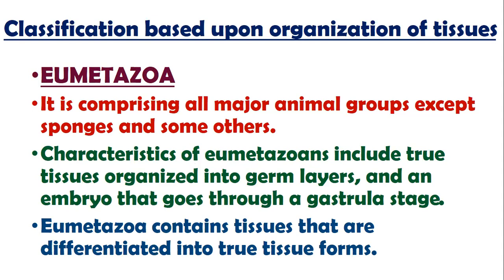Now, before discussing eumetazoa, we need to discuss two terms: undifferentiated tissues and differentiated tissues. Undifferentiated cell, you can say. For example, a zygote is capable of producing all other types of cells. So the zygote is basically an undifferentiated cell. While, for example, my liver cell is just capable of producing new liver cells.